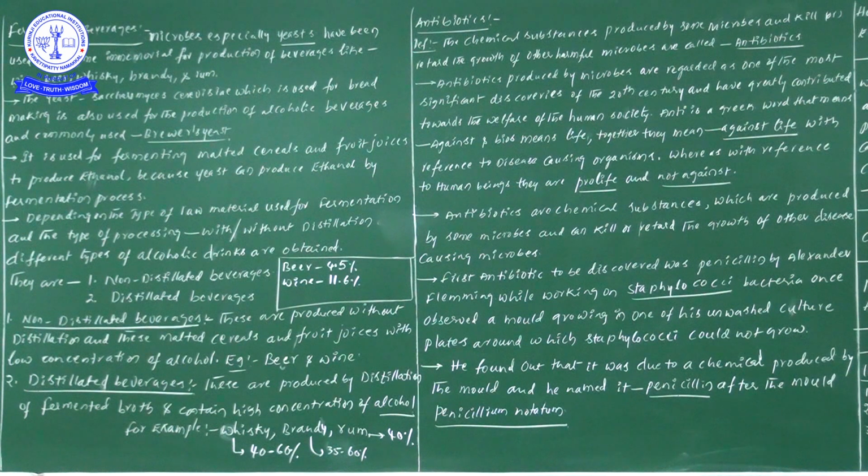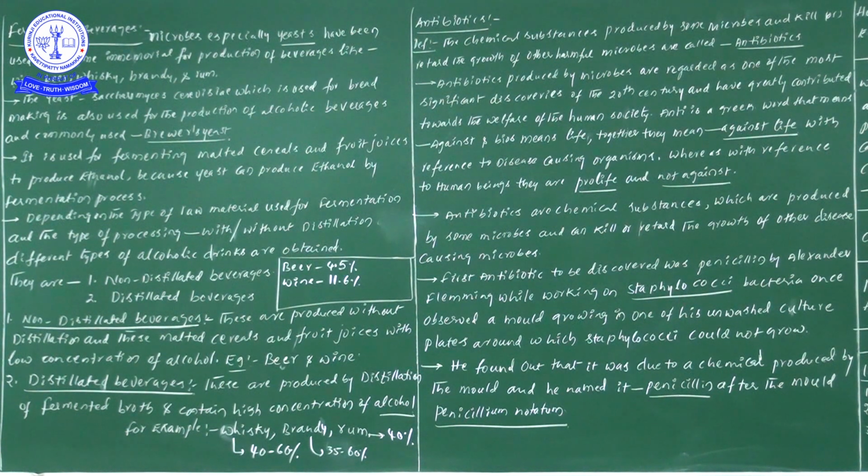Everyone knows this. So what is the first point? The first antibiotic's name is penicillin. Discovered by which one? Alexander Fleming. Alexander Fleming is a scientist. He discovered the first antibiotic while working on staphylococci.